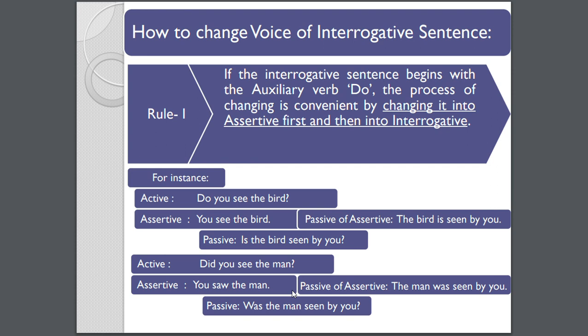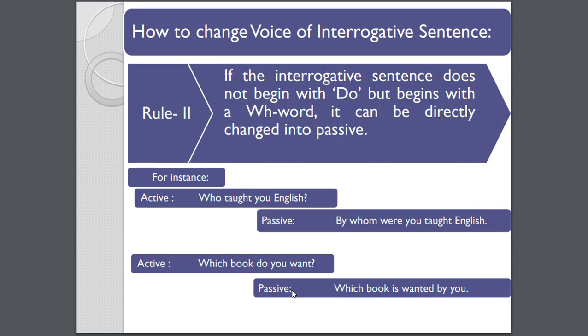Now, did you see the man? Was the man seen by you? But if you want to convert into assertive, if the assertive sentence would be you saw the man, so the man was seen by you. Like this would be the sentence.